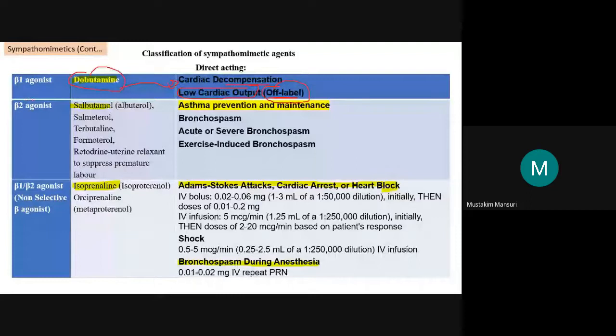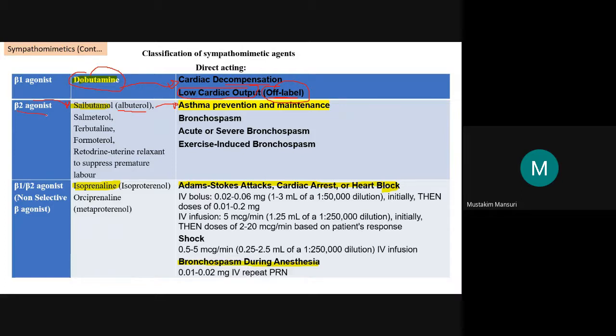Beta 2 agonist, like salbutamol, which I told you about earlier. Salbutamol, the USA name is albuterol, the same as acetaminophen and paracetamol. It is used in asthma prevention as well as maintenance, because of the administration of the beta 2 agonist.